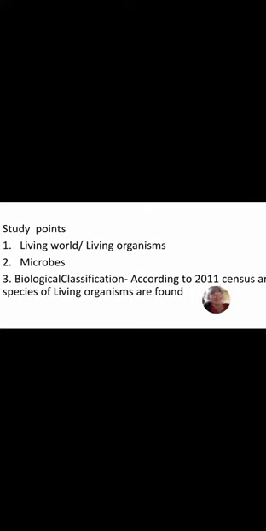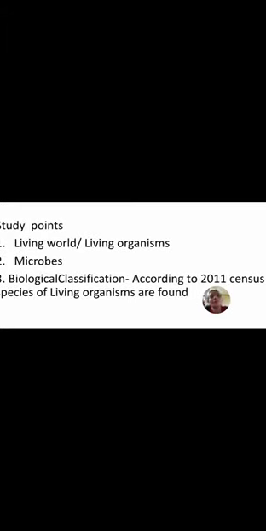The second point is microbes. The name of your lesson is classification of microbes. So what is the meaning of microbes? Microbes means those organisms which we can't see with our naked eyes. To see them, we need a microscope. Such tiny organisms are called microbes.